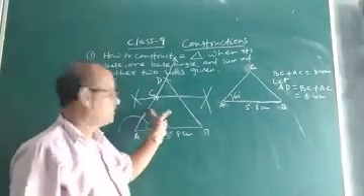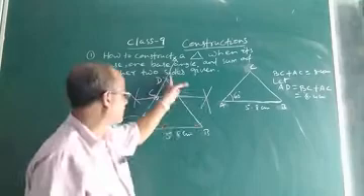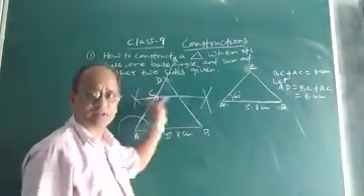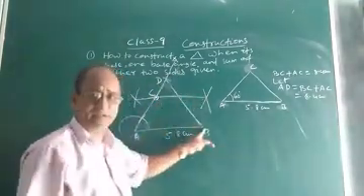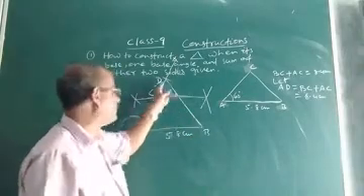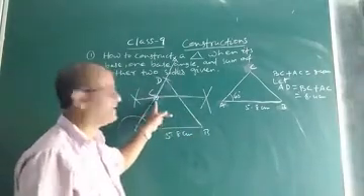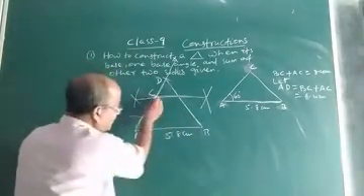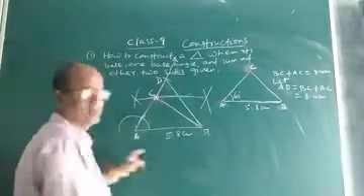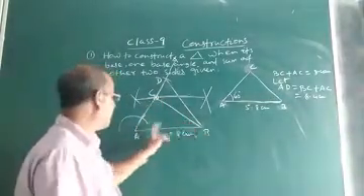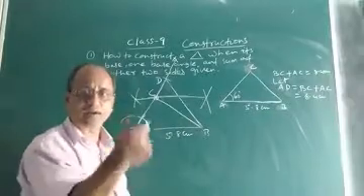After joining BD, construct the perpendicular bisector of BD. That perpendicular bisector will intersect AD at some point. Name it C. Now you join BC. Then ABC will be the required triangle.